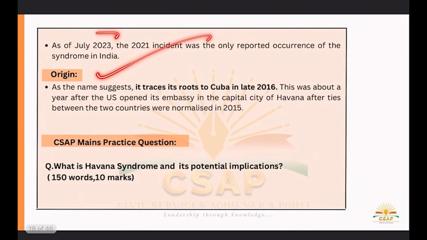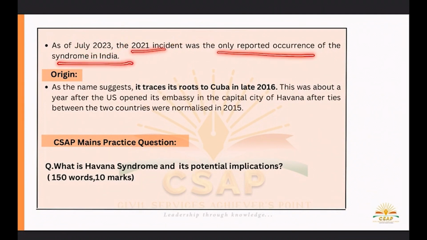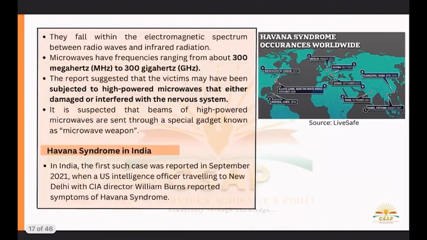Okay, you can see as of July 2023 the 2021 incident was the only reported occurrence of the syndrome in India. But as the name suggests, it traces its roots to Cuba in late 2016. So in India, the first such case was in September 2021, where a US intelligence official traveling to New Delhi with CIA Director William Burns reported symptoms of Havana syndrome.